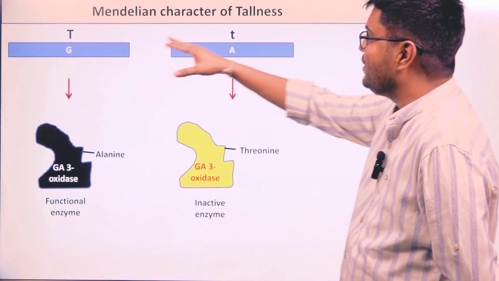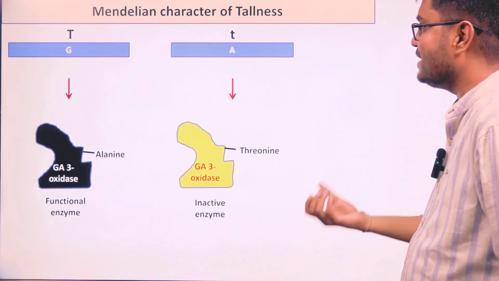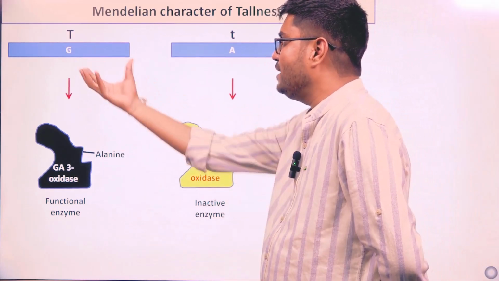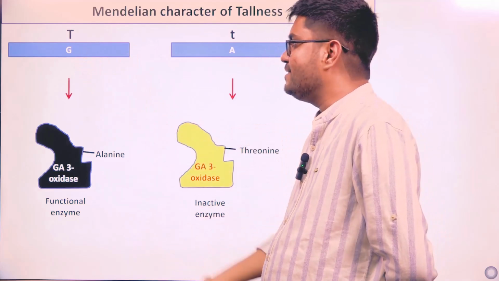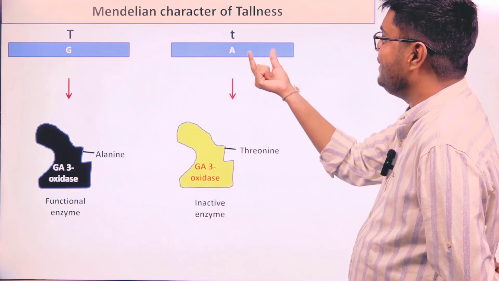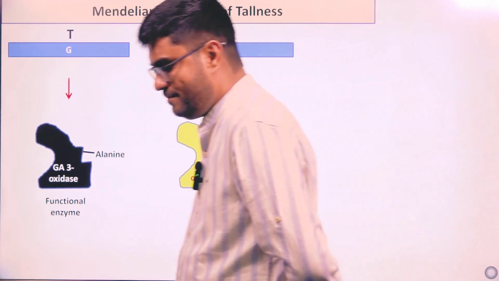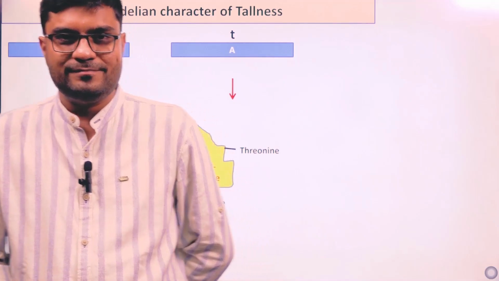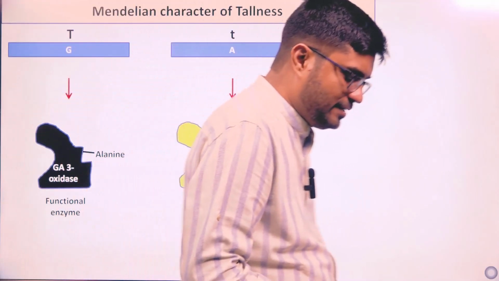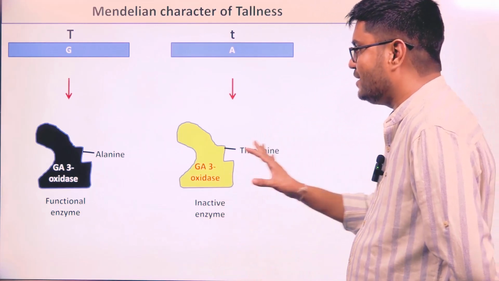What is the difference between the sequences of these DNA fragments or these alleles? That on a particular position, the dominant DNA sequence is having guanine, which is replaced by adenine in the recessive allele. So just by one nucleotide mutation, the dominant allele is converting into what? Recessive allele, and making an enzyme which is not functionally active.